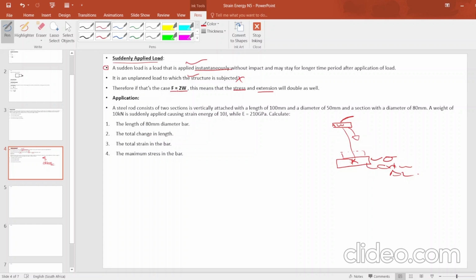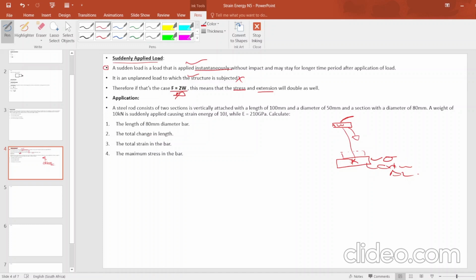Whenever you apply an instantaneous load, you need to apply twice the effort. Like when you pick up that box on the floor, you need to apply twice the effort to be able to pick it up. This is what we are saying here under suddenly applied.